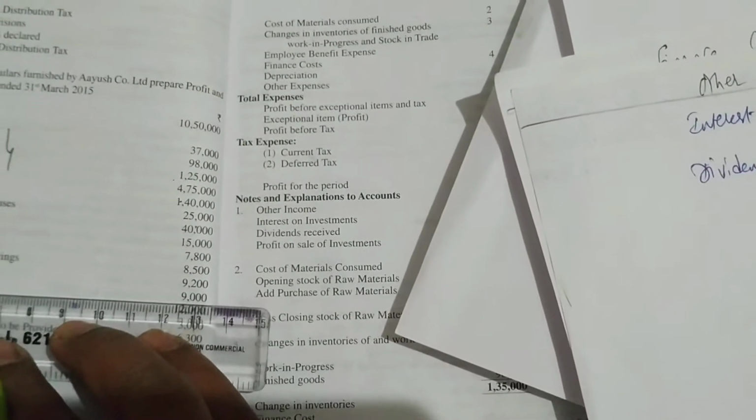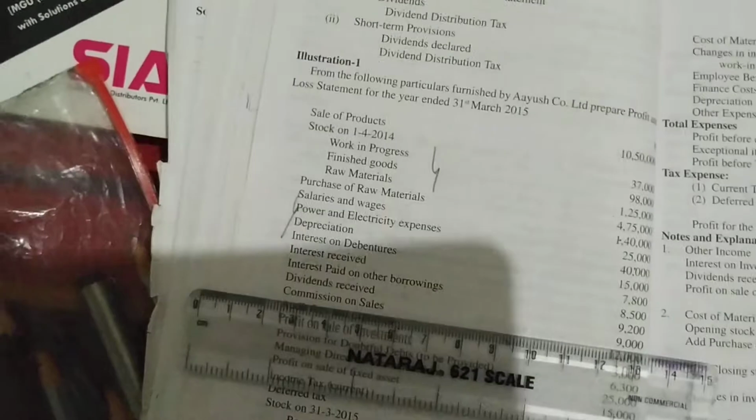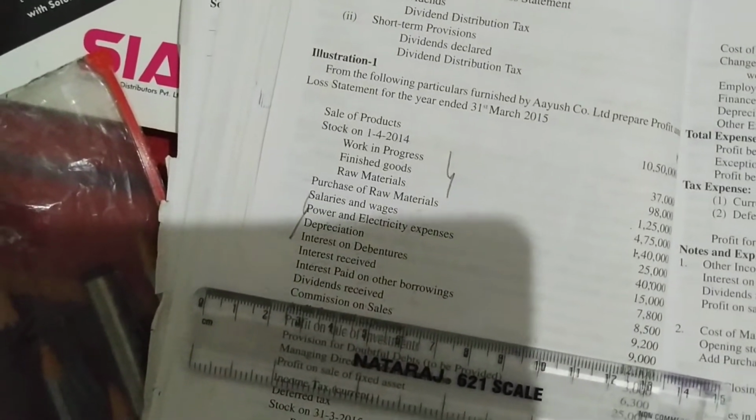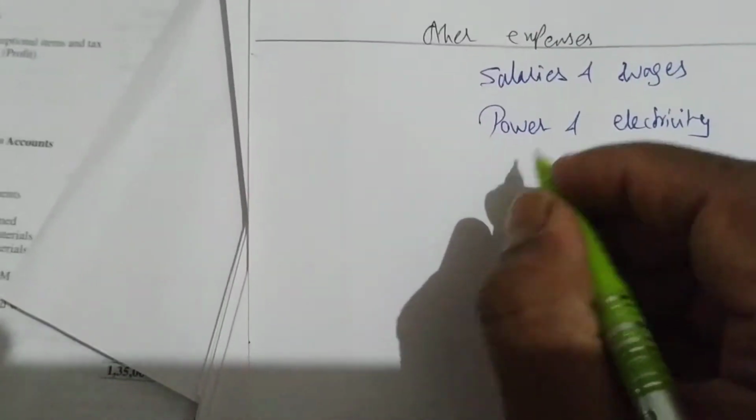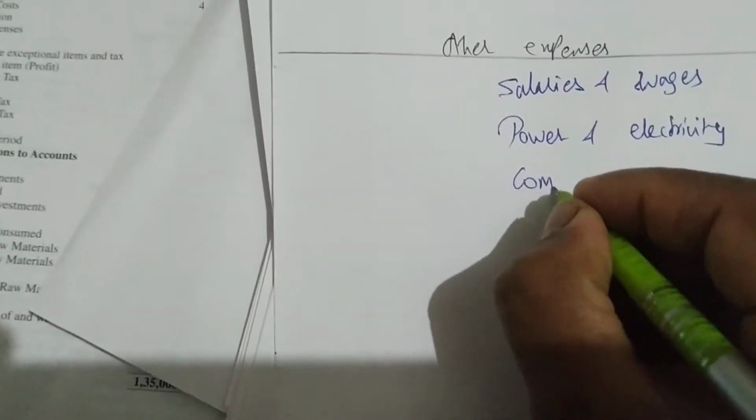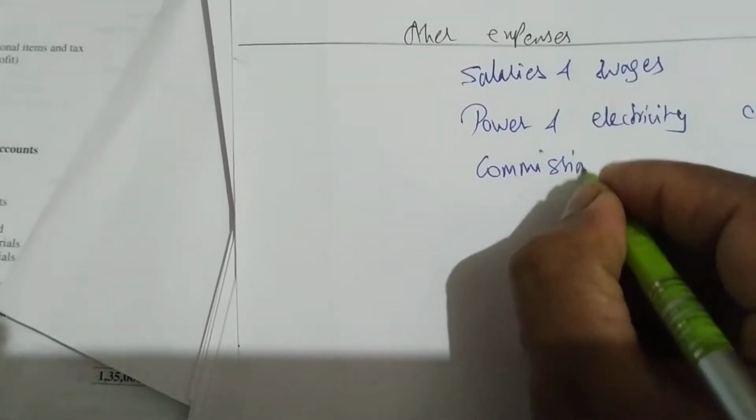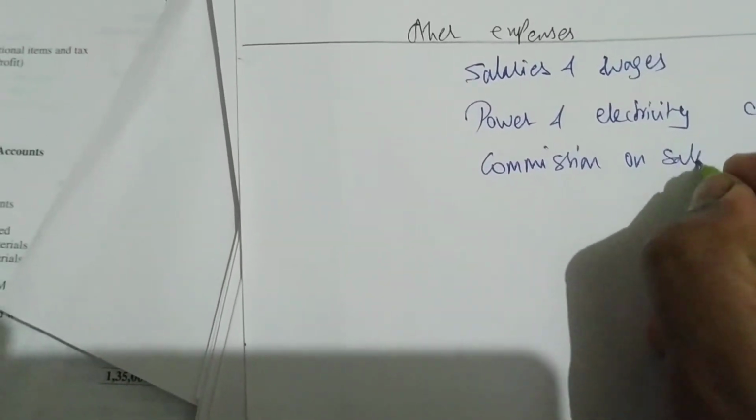Next we have commission on sales. We are paying commission. So commission on sales has to be written, we mean the company, under other expenses. Commission on sales. How much is the amount? 9,000 rupees. Okay. Commission on sales is other expenses. We have written it under other expenses.